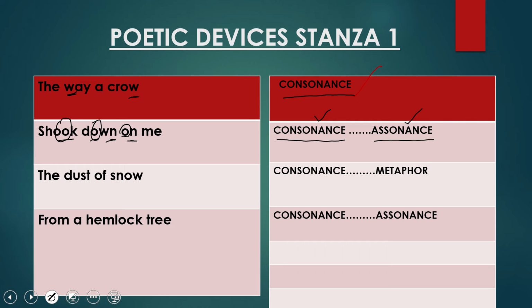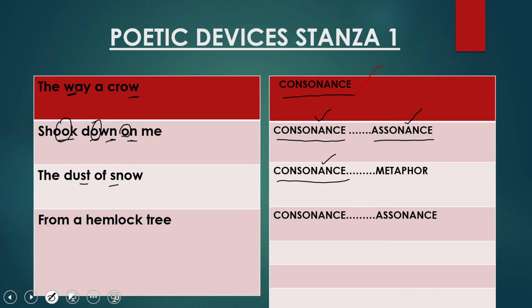Come to the third line now. "The dust of snow." Again, in the third line, first poetic device which is used is consonance. How? Let's find out. "Dust," s sound. "Snow," s sound. S sounds, consonant sounds are prominent here. So this is the example of consonance.